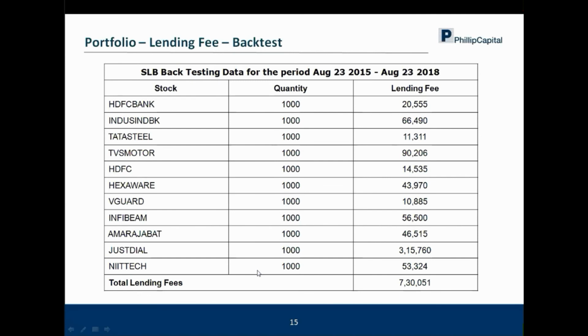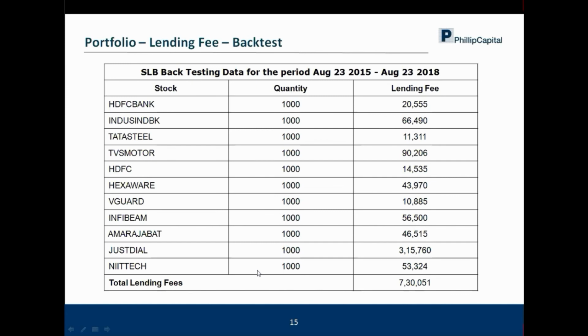Then I have touched upon the corporate action part, which includes dividend. So dividend, in case your stocks are out on the SLB platform to the exchange, the exchange will debit the borrower and credit the lender in terms of dividend. So that I have already emphasized.